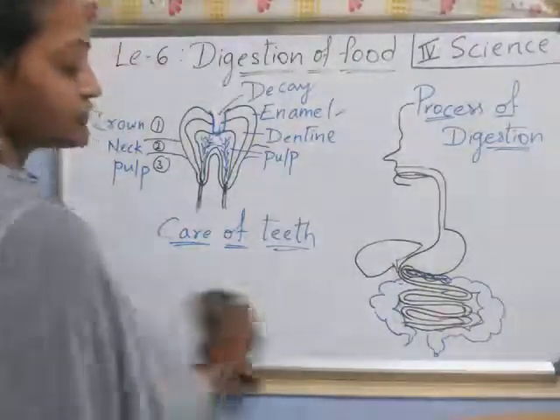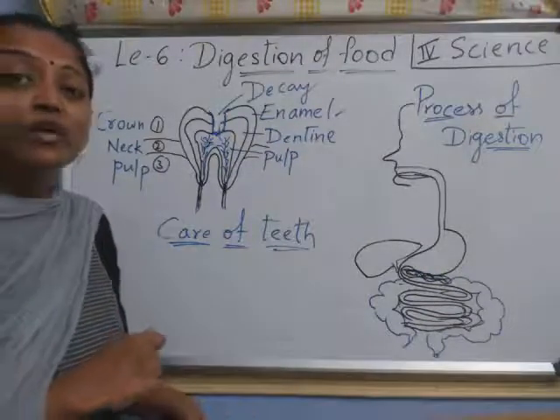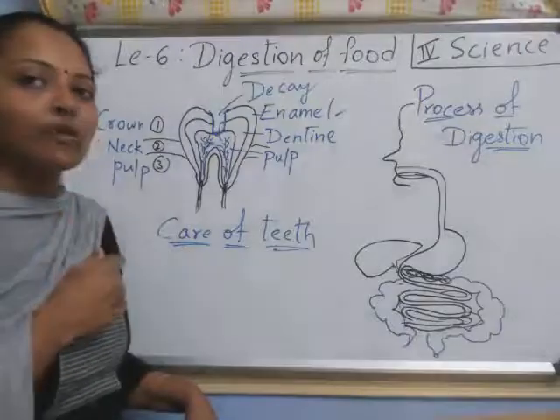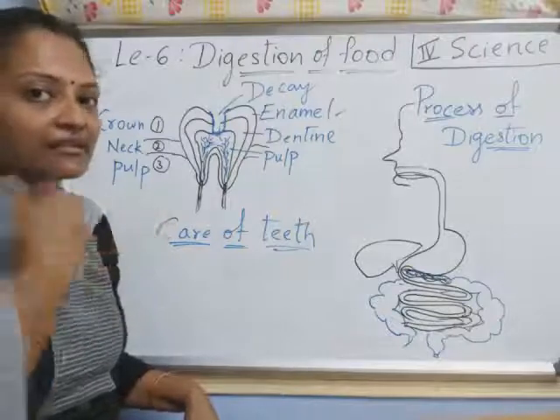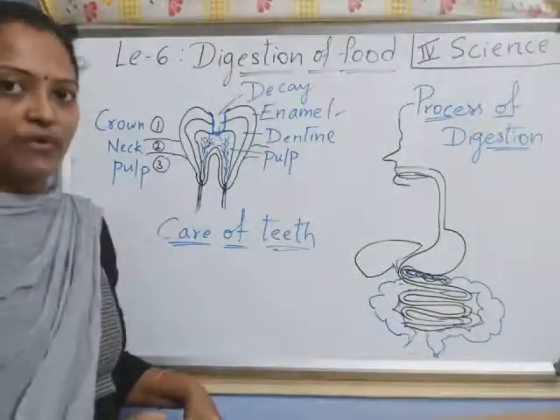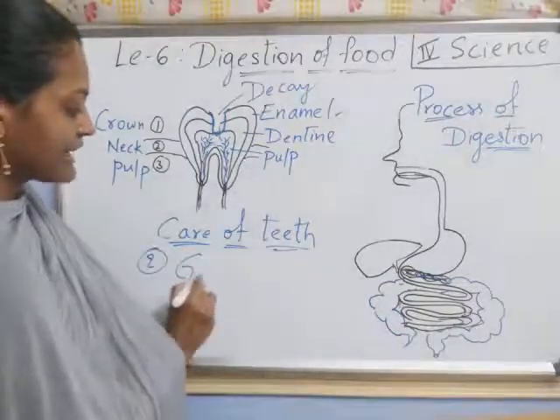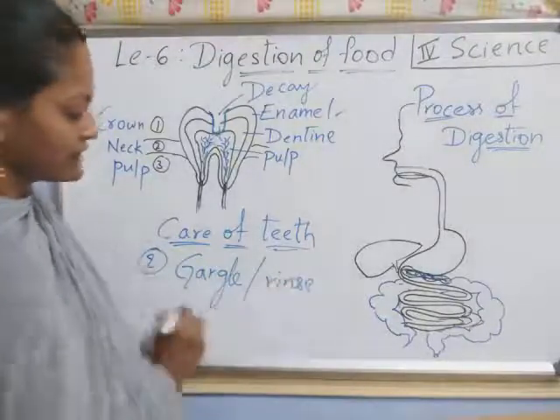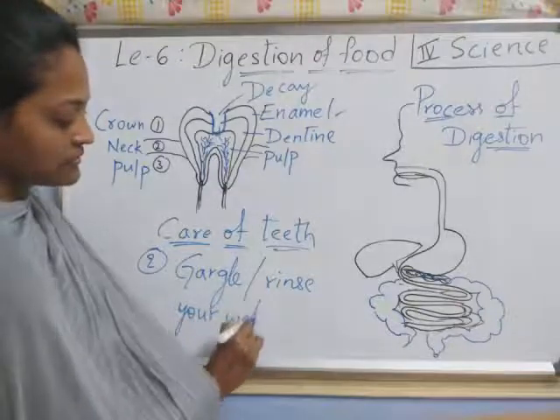Second care. After brushing teeth, you have to gargle your mouth. Gargle means rinse your mouth like this, around the mouth with the water, so that any small food particles that are there come out. Right, children? That is the second one. What is the second one? Gargle your mouth or rinse your mouth with water. Rinse your mouth, okay?